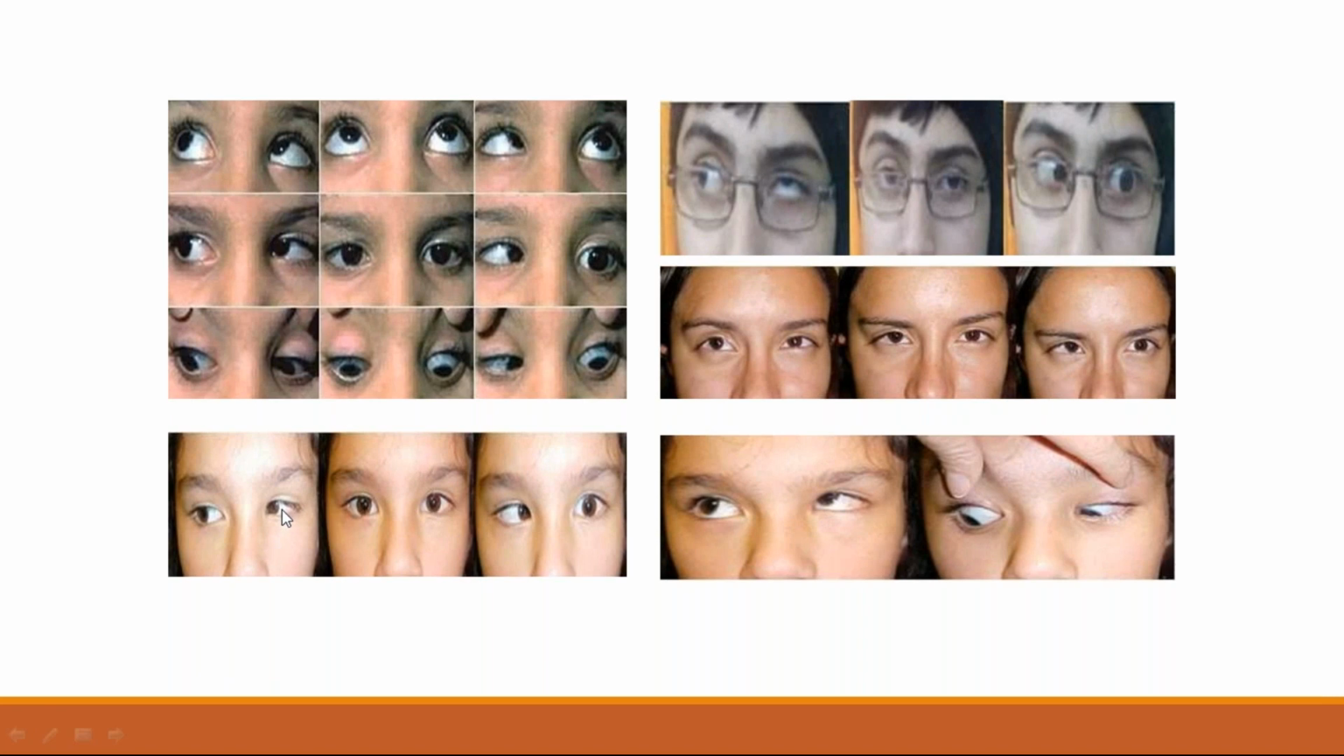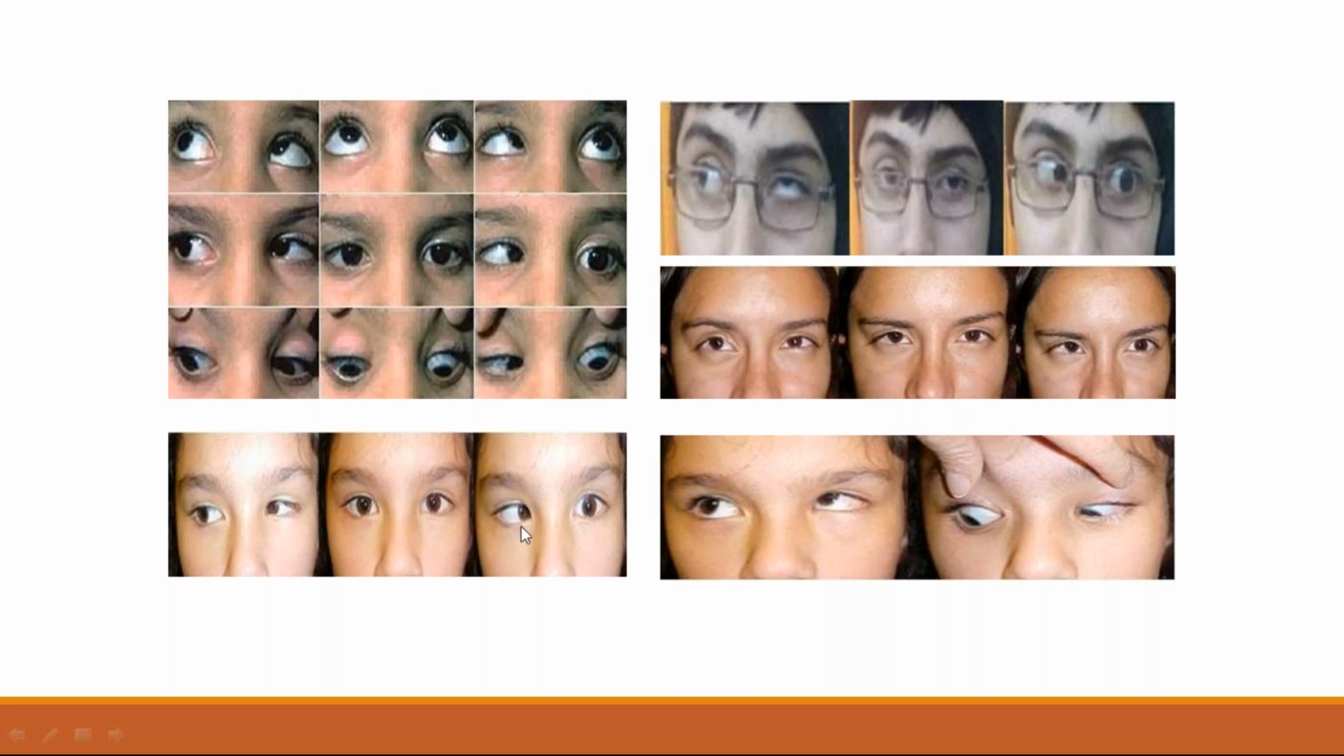On attempted adduction, there is narrowing of the palpebral fissure. Here you can see the palpebral fissure is wide and the globe is normal. There is no backward pushing of the globe. But here, on attempted adduction, there is narrowing of the palpebral fissure. You can compare this side with this side, vertically between the two eyes. There is narrowing of the palpebral fissure and retraction of the globe. The globe is retracted backward.